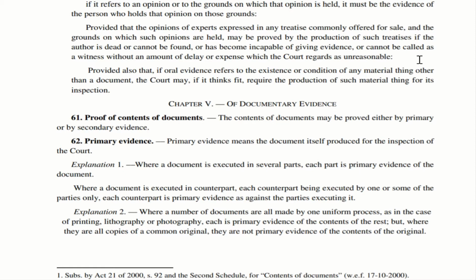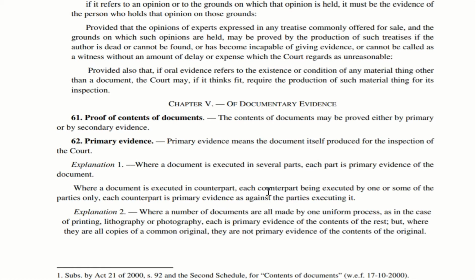But you would obviously know the document in which the Indian has signed will not contain the signature of the Japanese or American, and the document of the American will not contain the signature of the Japanese or Indian. And obviously, the document of the Japanese will not contain the signature of the Indian and American. However, they will insert a clause in that particular agreement saying that if this agreement is executed in counterparts, each and every document or each and every counterpart is primary evidence against the parties who are executing it. So that is very important.